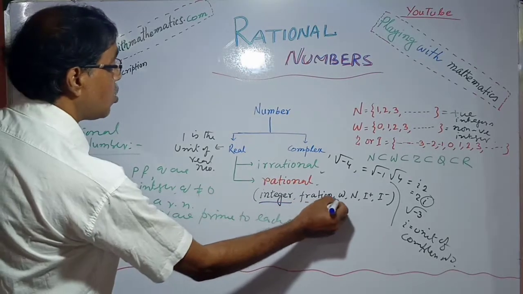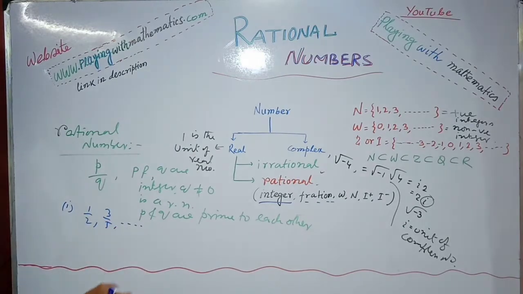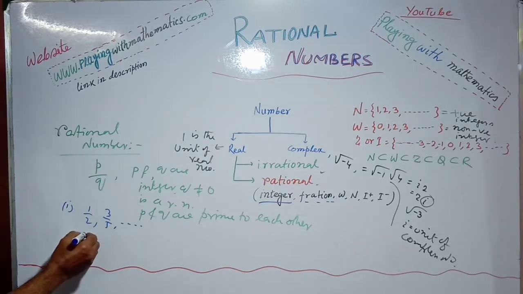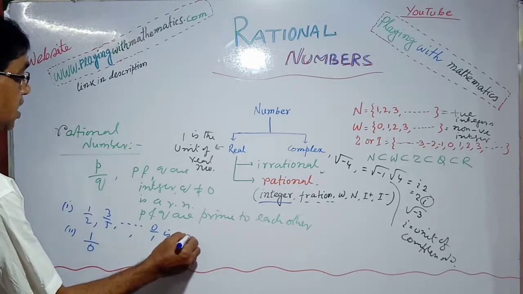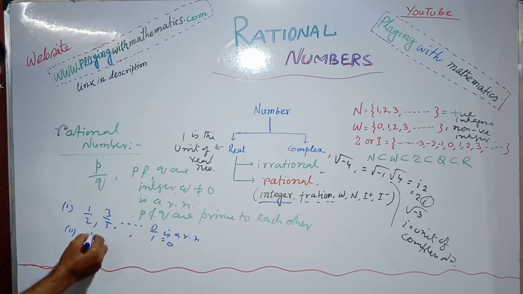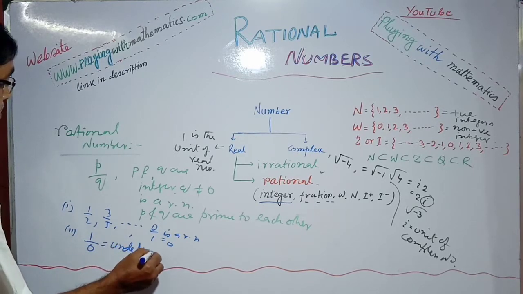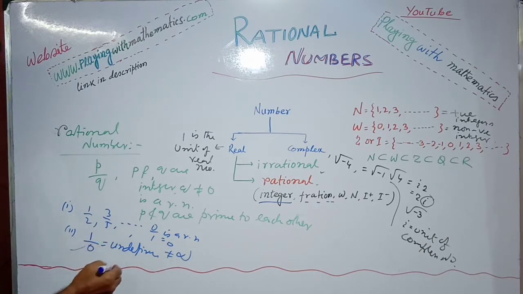All the fractions, like half, 3 by 5, are also included in the rational numbers. Here 0 by 1 is also a rational number, which is equal to 0, but 1 by 0 is undefined, not equal to infinity, so it is not a rational number.